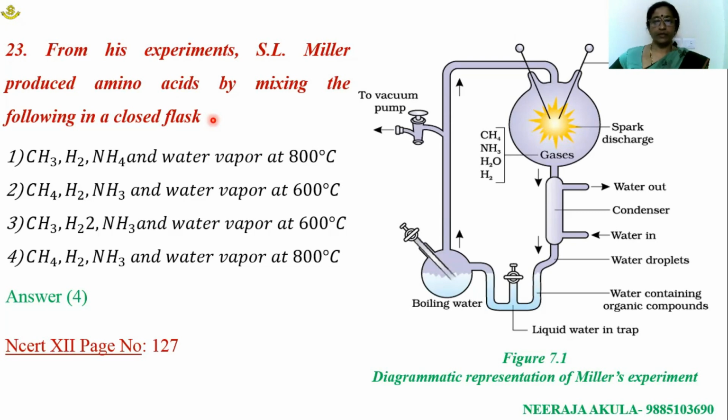The chemical origin of life, which was proposed by Oparin and Haldane, was practically proved by Urey and Miller. They set up an apparatus like this, in a closed form. They took a mixture of different gases, methane, ammonia, and hydrogen, in the ratio of 2:1:2. This flask was connected to a boiling water flask. The vapor coming from this boiling water flask simulates the vapor in the primeval atmosphere.